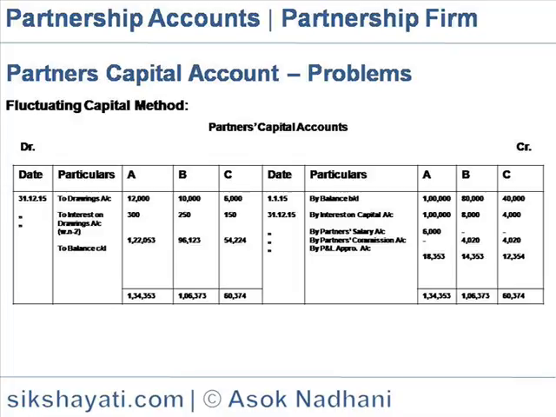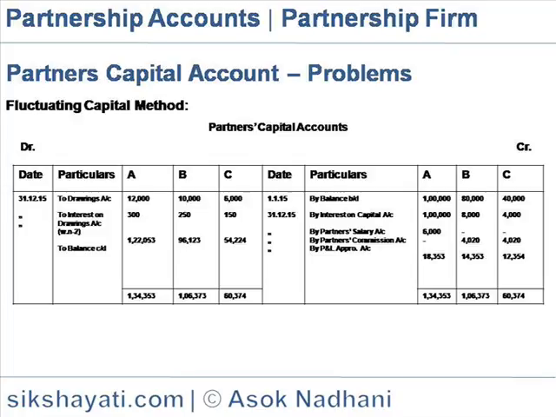Partner's salary, A gets 6,000. Partner's commission, B gets 4,020 and C gets 4,020. On the debit side would be drawings, 12,000 to A, 10,000 to B and 6,000 to C. Interest on drawings is 300, 250 and 150 respectively to A, B and C.